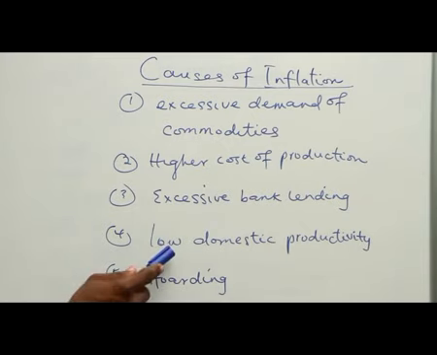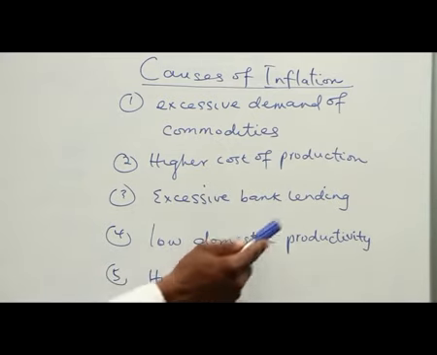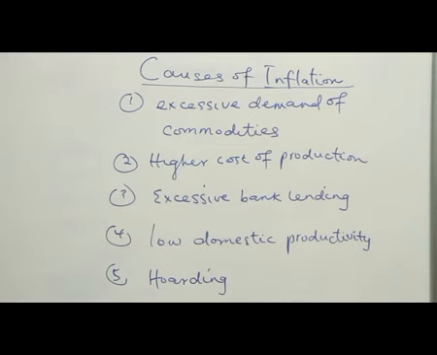The fourth one, low domestic productivity. If in an economy there is no increase in their productivities, then there will be low production. So low production in the domestic economy can cause inflation, because the people in the economy are demanding for more.